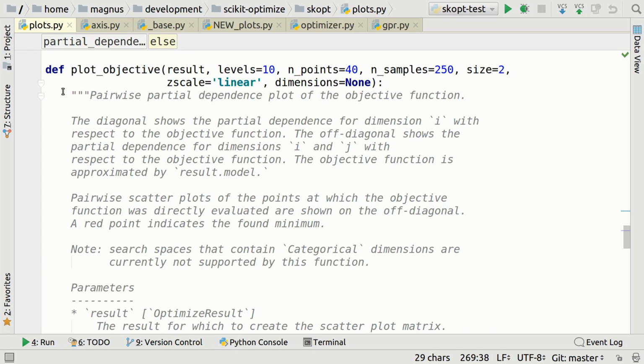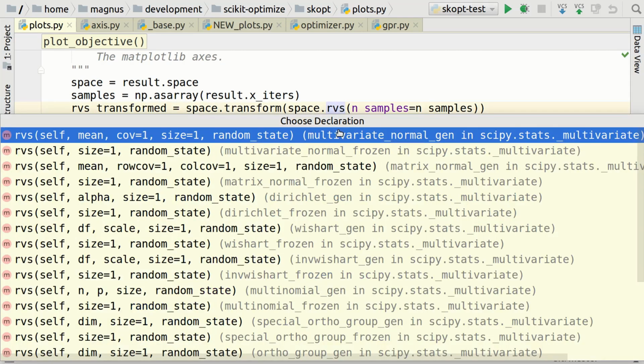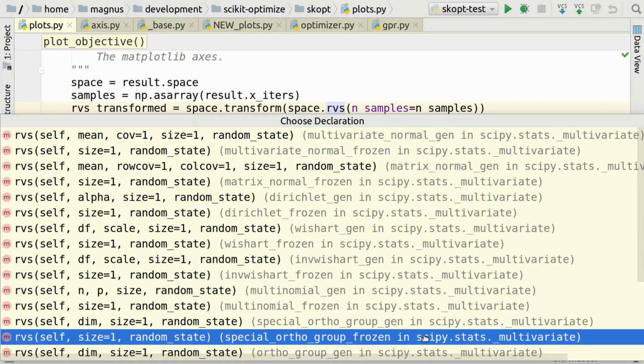And now let's look at the original code again. So we have another function here, plot objective, and this is what the code looks like. And obviously, once again, it's a complete lack of comments. And then you have, for example, here space.transform, and then a nested function called space.rvs. I don't know what that is. So let's push Control B. Boom. What the? It's about 200 million different function calls, and a lot of them seem to be coming from SciPy. I'm not really using SciPy. Maybe this library is using SciPy, I don't know.